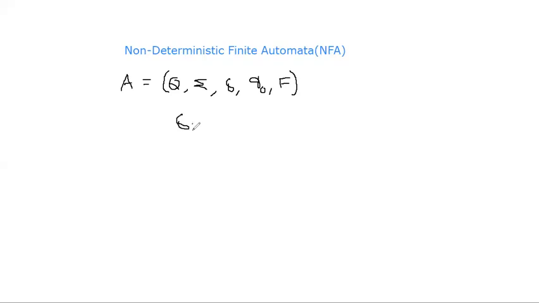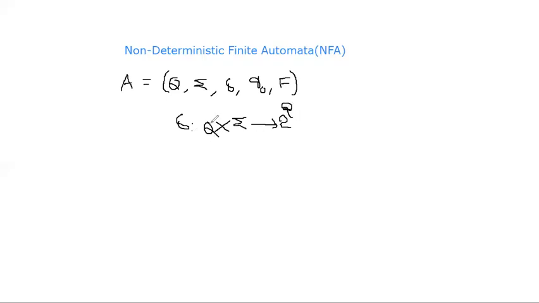Delta takes an input state and an input symbol. So Q into sigma implies 2 power Q, meaning a subset, more than one output.